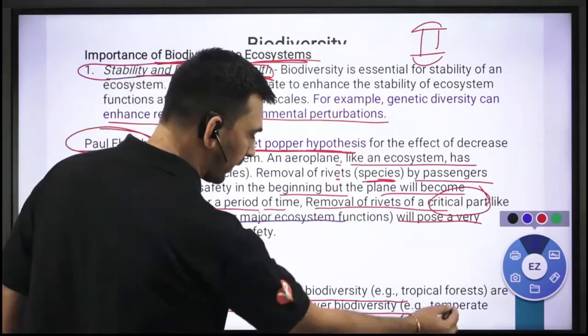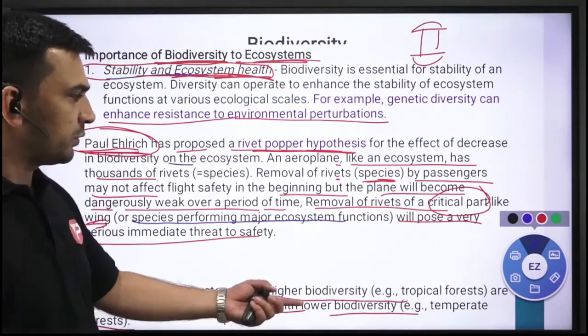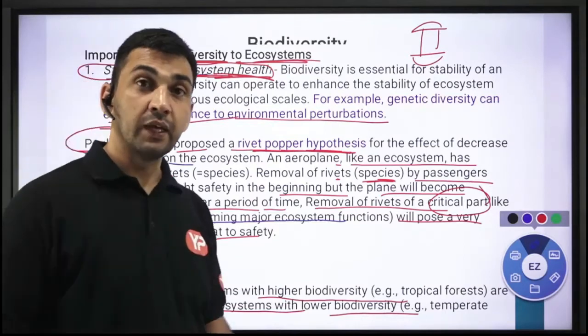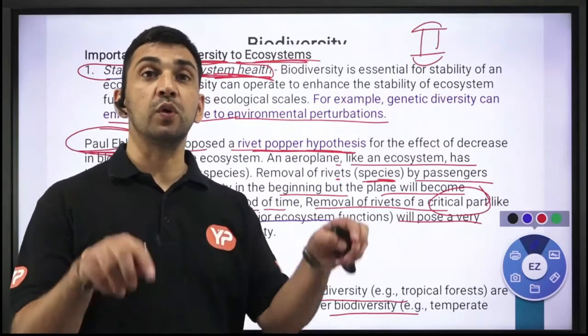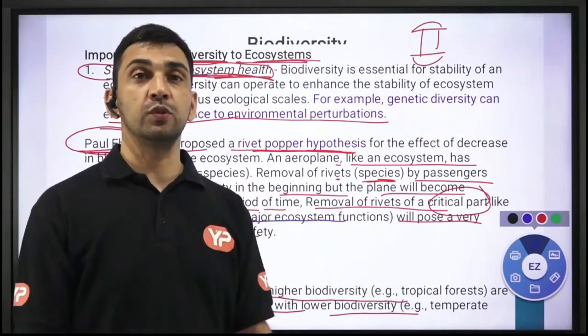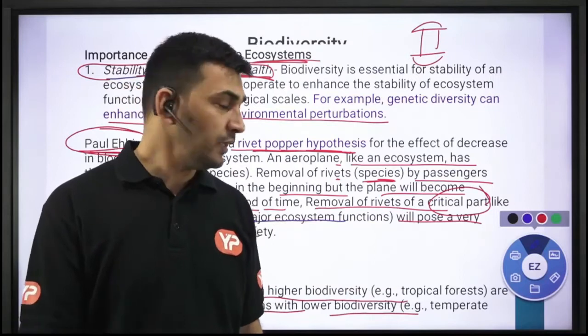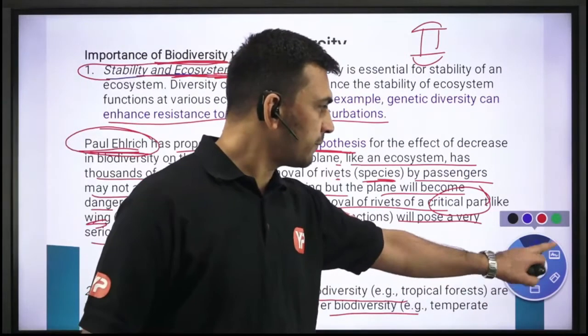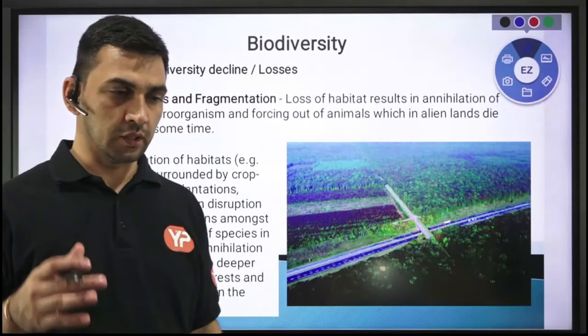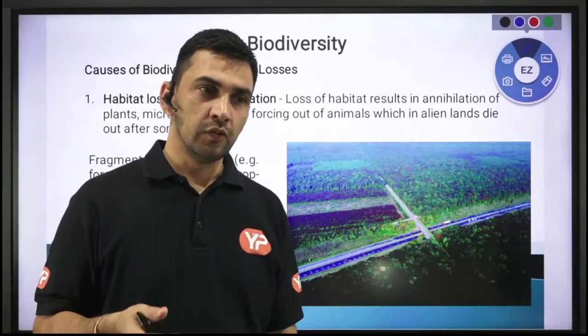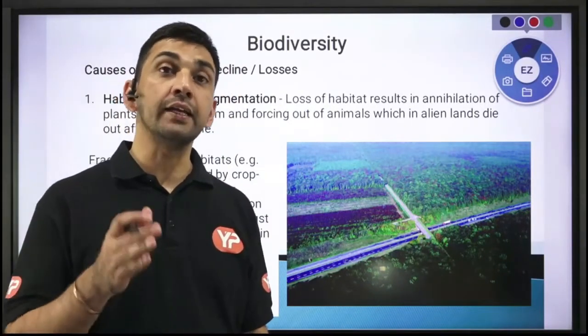With lower biodiversity, obviously lower productivity. अगर आप temperate forest की बात की हमने, या desert area है, तो desert area में productivity in that particular ecosystem it is going to be low, because जो biodiversity है उस area में वो कम है, right? So that is how you can see how important biodiversity is going to be in a particular ecosystem.